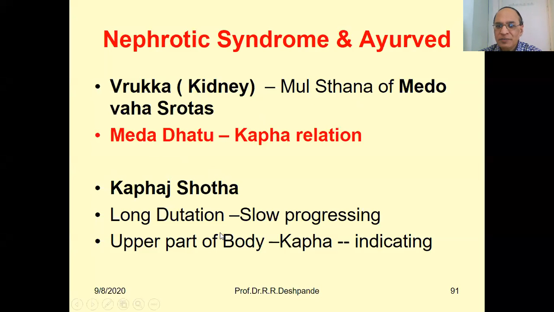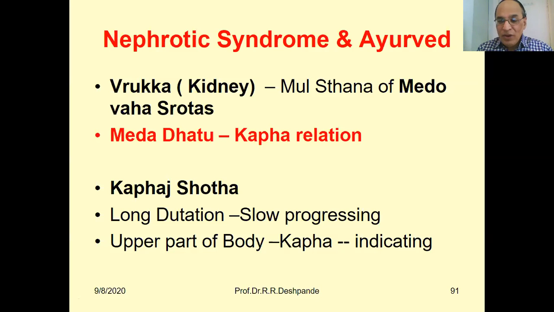It is of long duration, slow, progressive. This is a feature of Kapha dosha. Then the upper part of the body is Kapha predominant. I am not saying there is no Vata and Pitta; Vata, Pitta, Kapha are everywhere in the body, in each cell. But predominantly the upper part is Kapha predominant, the middle part is Pitta predominant, and the lower part is Vata predominant.